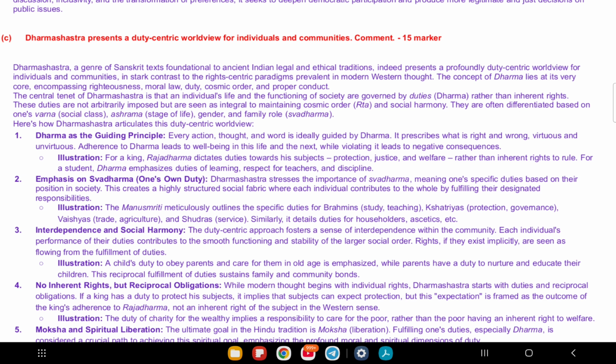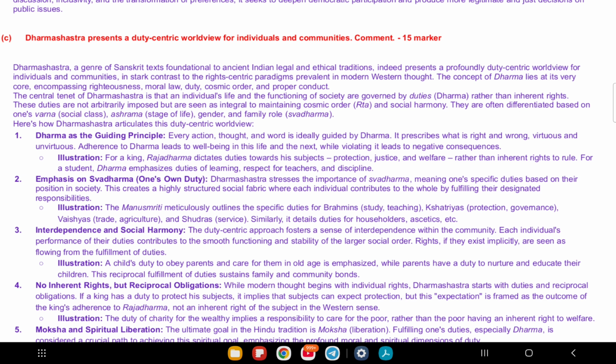So second point of discussion is here: Swadharma means your own duty. Everyone has specific duties based on their role, whether Brahmin, Kshatriya, student, or parent. For example, a Brahmin's duty is to study and teach, while a Kshatriya's is to fight and govern.